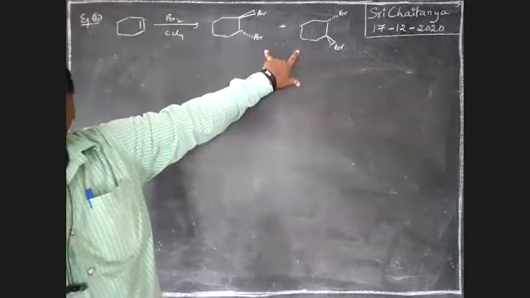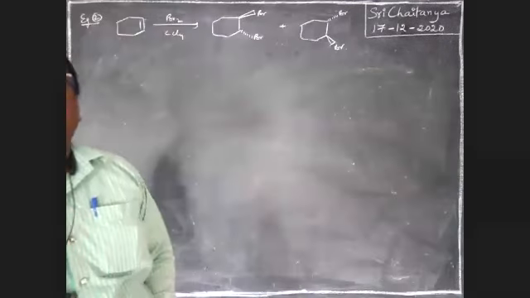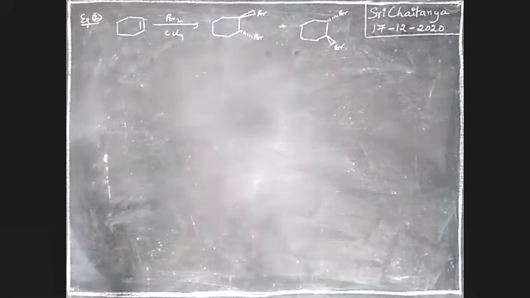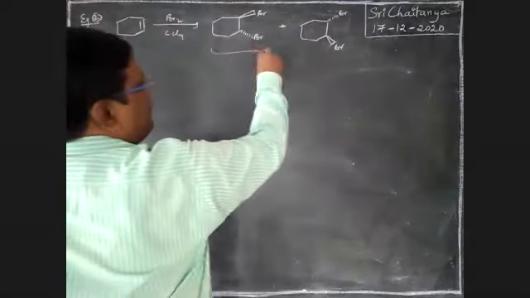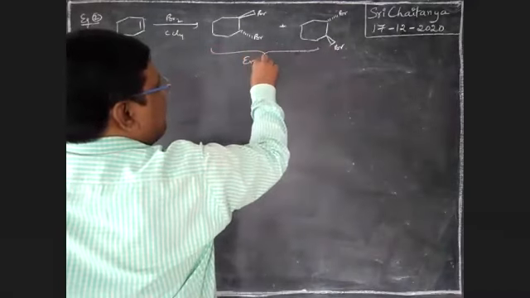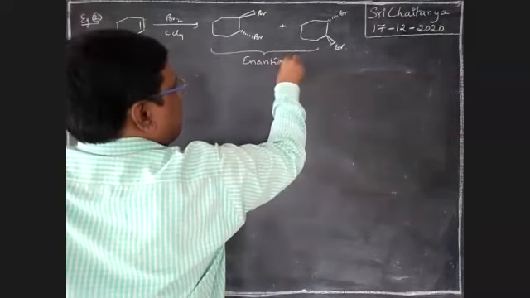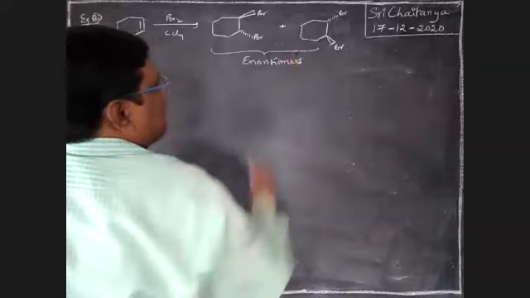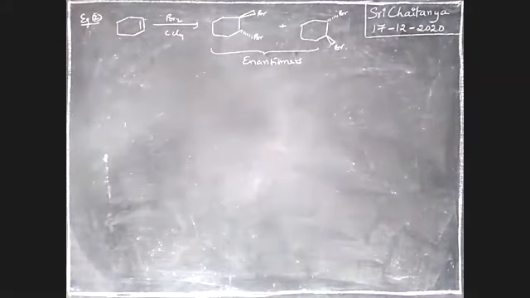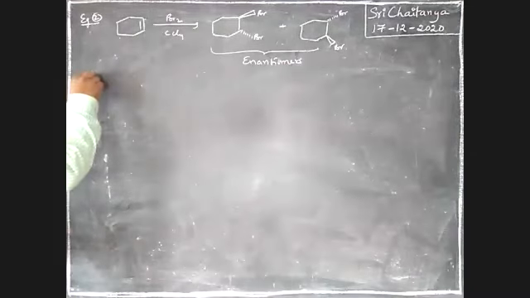Am I correct or wrong? Two compounds mixture is formed. Racemic mixture, boys. Okay. Enantiomers. That is nothing but racemic mixture may be possible. Next. Example 3.